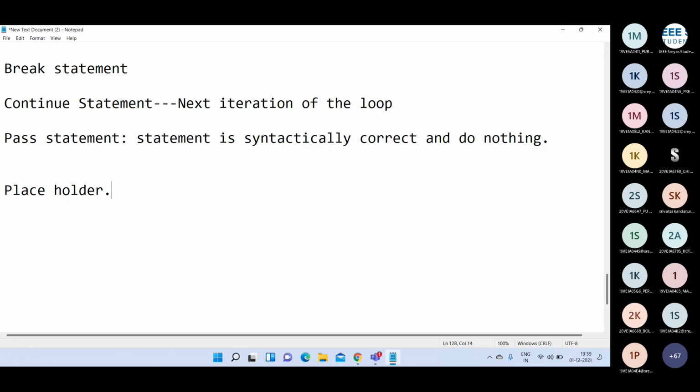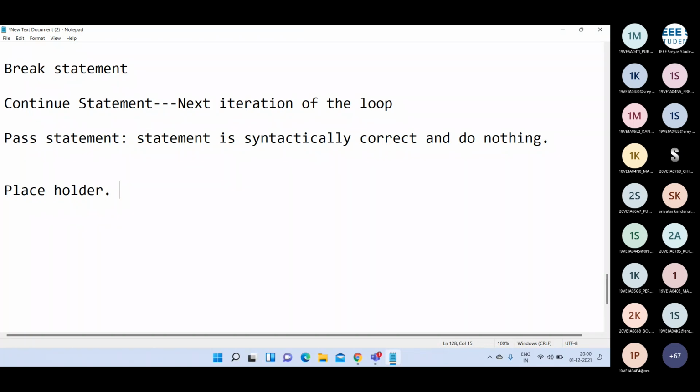That means in place of the pass statement, we can write any code in the future. While developing projects, projects are developed by a team of people, not a single person.